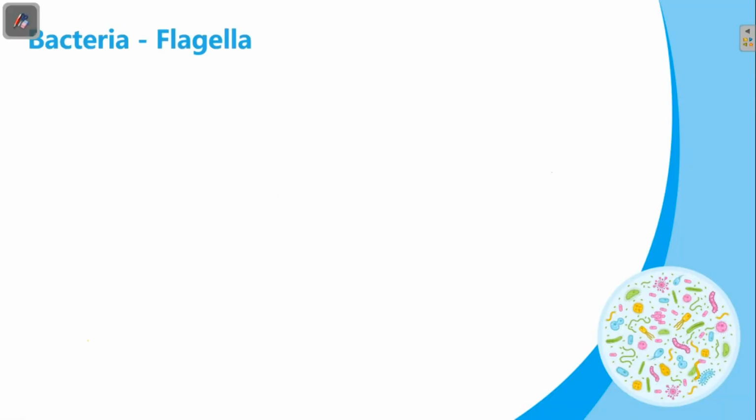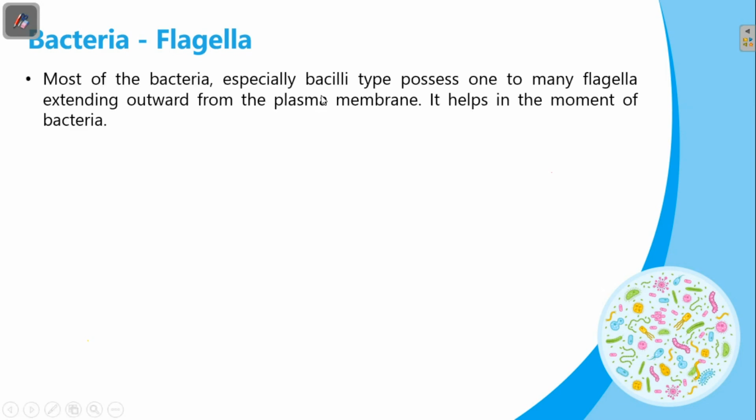Bacteria contain external appendages like flagella and pili. Most of the bacteria, particularly bacilli type, possess one to many flagella. They extend outward from the plasma membrane. It helps in the movement of bacteria. This flagella is made of a protein called flagellin.